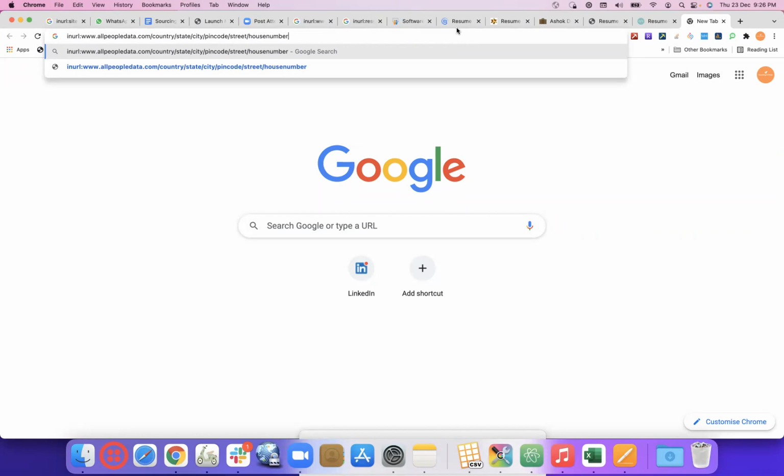So we need to identify, let's say I need people data in that particular city, the whole city, not just this house number. I need data of people who are staying on the complete street, or in the complete city. After the city, there are hundreds of pin codes, but I need data of the entire city. So I would go and remove